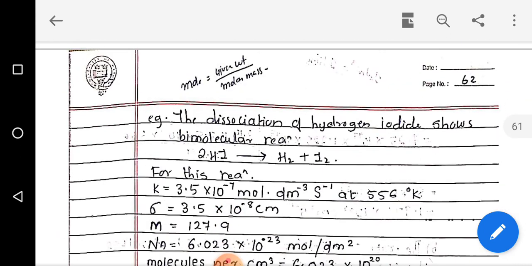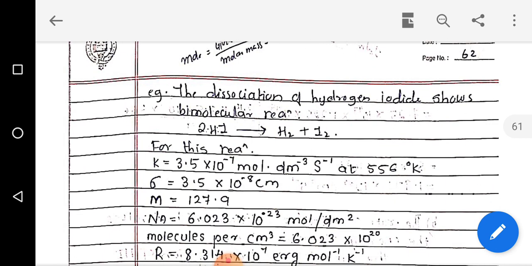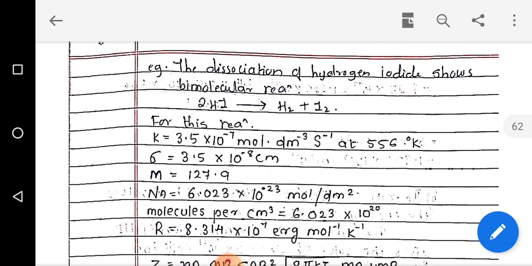Next, examples are given to understand properly how bimolecular reactions take place and how the collisions of bimolecular reactions take place. So here the calculation part is given. We have to put in the values also given here. All the values are given properly, and we have to write them in the formula and find out the answers.